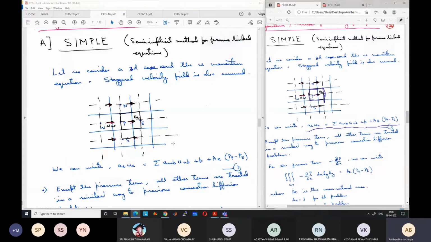Anyway, then as I was mentioning, if P is known or is given to us, I will keep the discretized equation open here. My drawing with my mouse is horrible, so you have to bear with that.